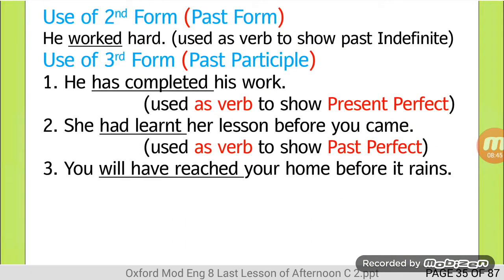Next sentence is in front of you. You will have reached your home before it rains. Will have reached, future perfect tense. The word reached is the third form of the verb reach, and it is here to show future perfect tense.